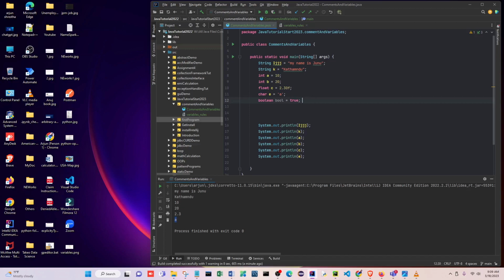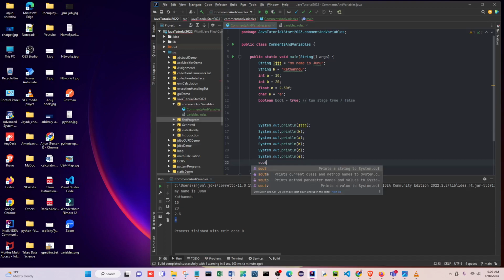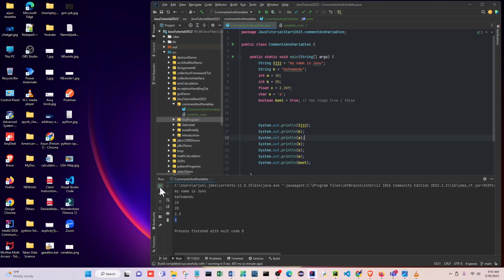Boolean always has two states, and I commented here too. One is true and the next one is false, okay? Suppose I put sout bol, now print, okay? Let's see whether this comes. See here, true, right? So this is the way you can assign the variables.